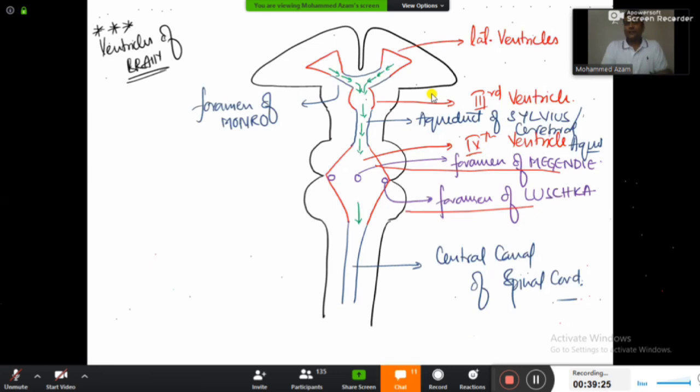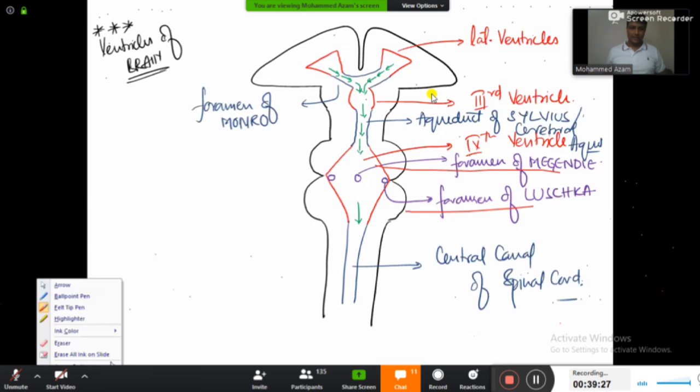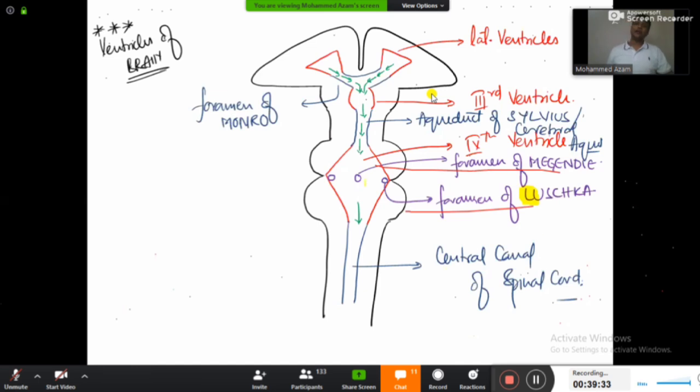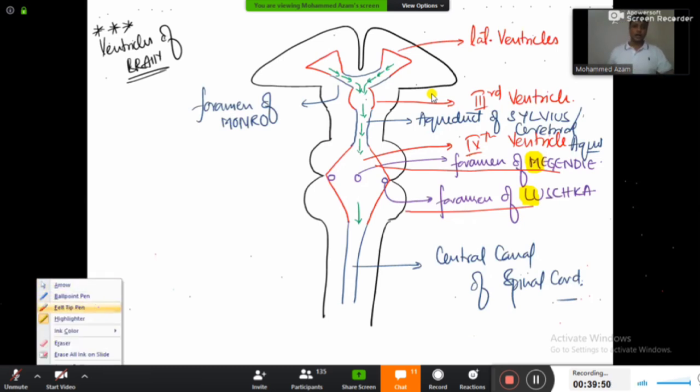So in the fourth ventricle, you have got two foramens on the lateral side. Remember like this: L for lateral, L for Luschka. And in the midline, you'll be having one more foramen, and that is M for midline and M for Magendie. So L for lateral, L for Luschka, M for midline, M for Magendie. If you have learned the names here right now, guys, what is the use of this?